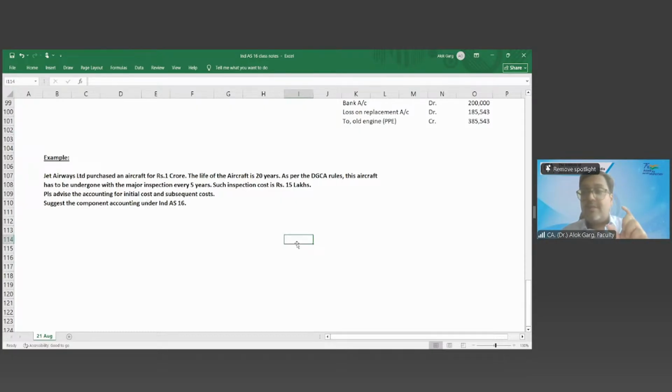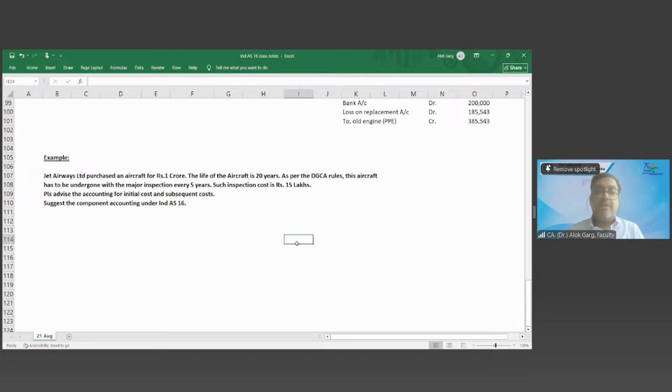So this aircraft also has some major inspection cost built within. The manufacturer also has to get the aircraft inspected by DGCA and pay some fees, 15 lakh rupees, because it is given that such inspection cost is 15 lakh rupees. So don't you think that inspection cost has to be capitalized separately as a component?